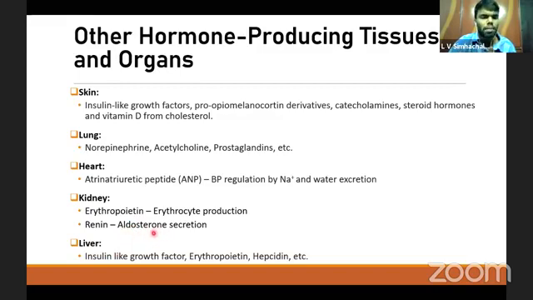Aldosterone is a mineralocorticoid. From the liver, the liver secretes some amounts of insulin like growth factor, erythropoietin, and hepcidin.